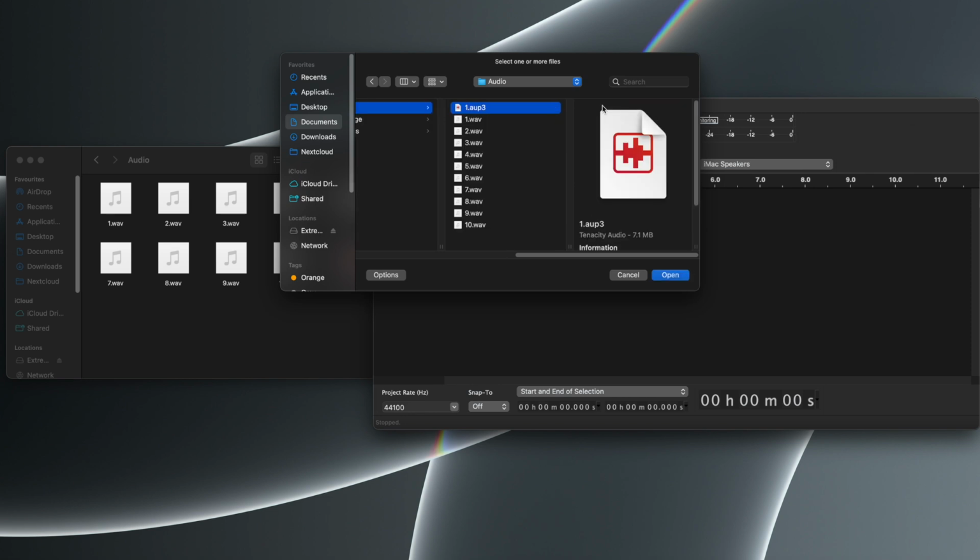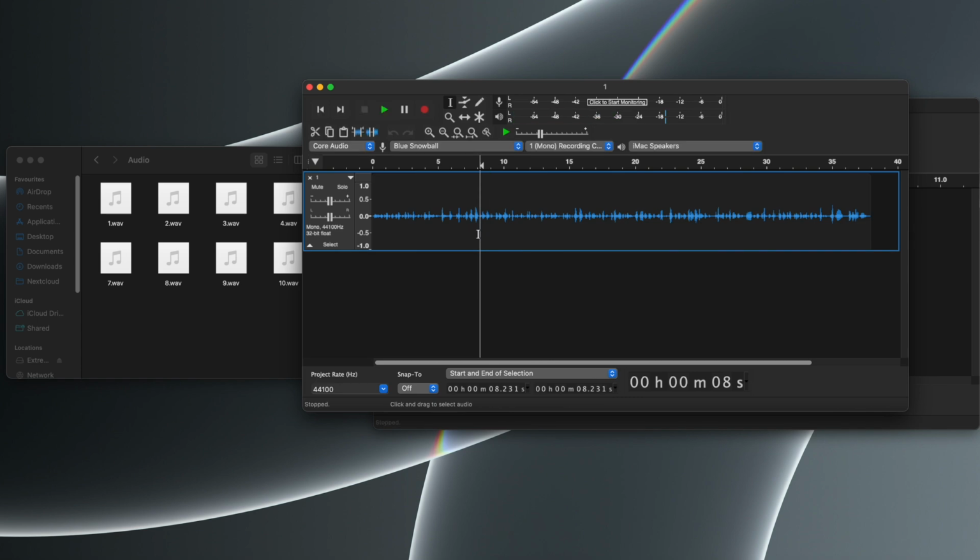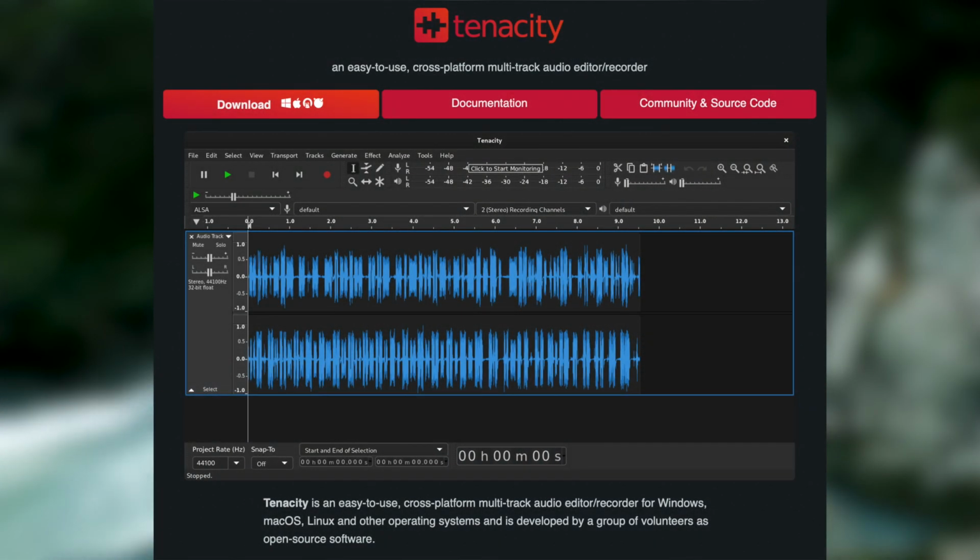I can even open a project made in Audacity using Tenacity, and that seems to work absolutely fine, which really does mean that Tenacity can be a true drop-in replacement for Audacity. So in conclusion, Tenacity is pretty much just a rebranding of Audacity without the telemetry and other nonsense. But to be honest, that's a good thing, and it means that this program really can act as a drop-in replacement for Audacity. In fact, the audio for this video was recorded using Tenacity, which just goes to show that for my workflow, this program works just as well as Audacity.